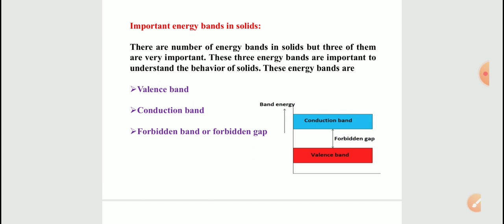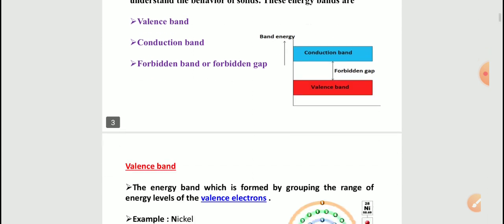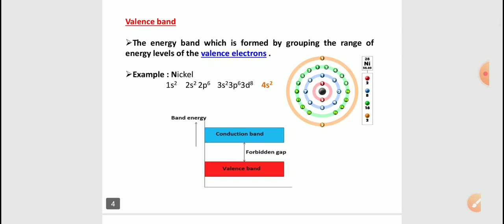What are these three important bands? These are the valence band, the conduction band, and the forbidden band. First of all, what is the valence band? The energy band we already discussed means a combination of different energy levels. So the valence band is an energy band formed by grouping the range of energy levels of the valence electrons, or outermost orbit electrons.